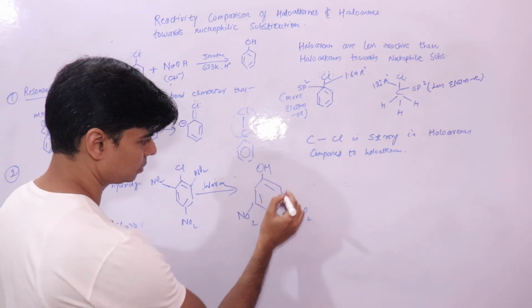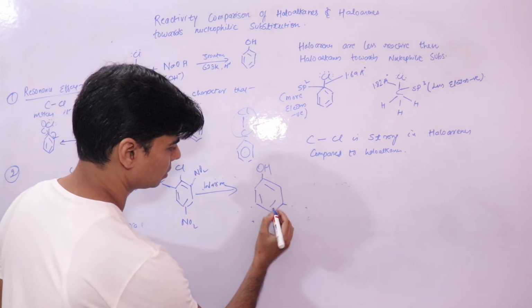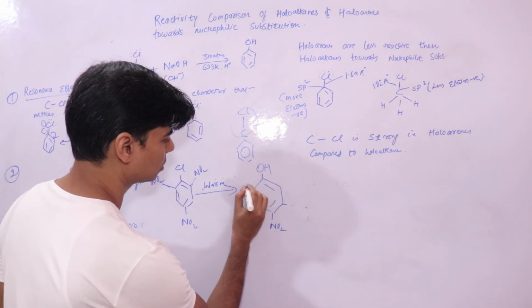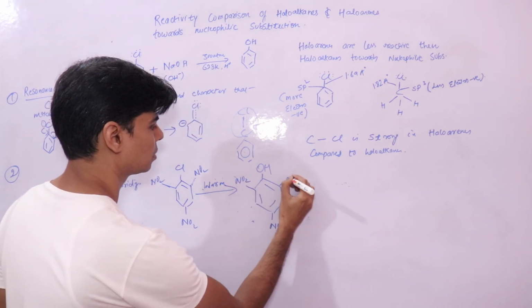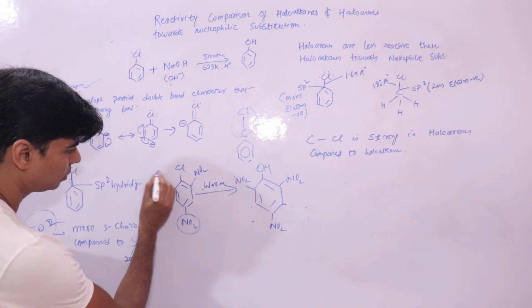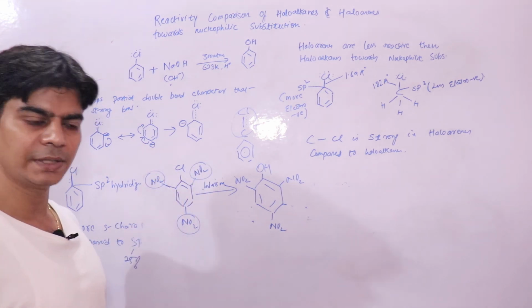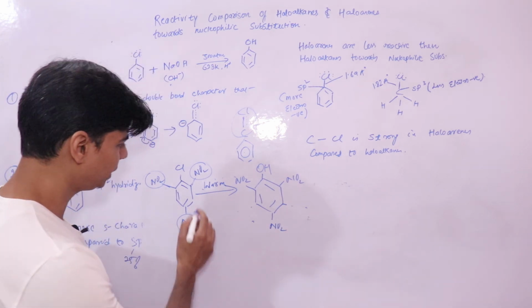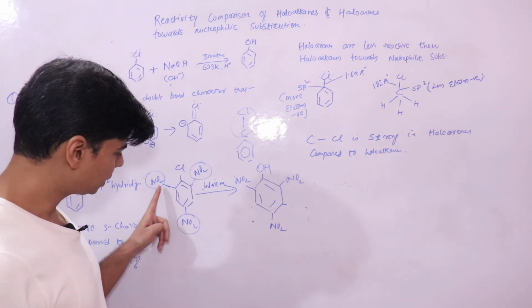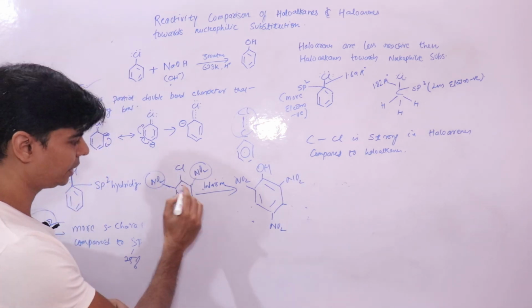So we have observed that the presence of electron withdrawing groups increases the reactivity of these haloarenes.